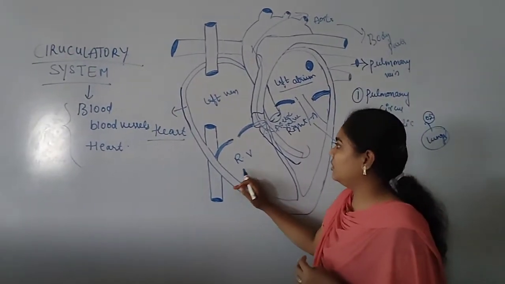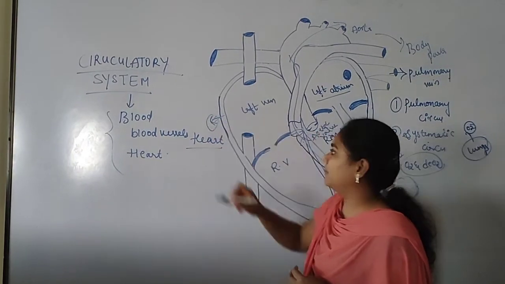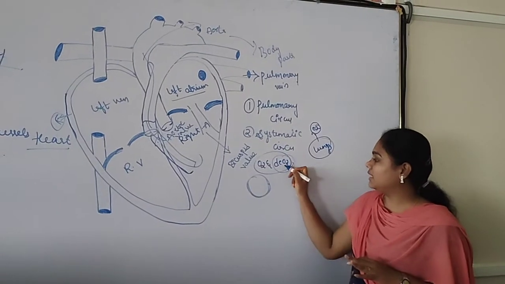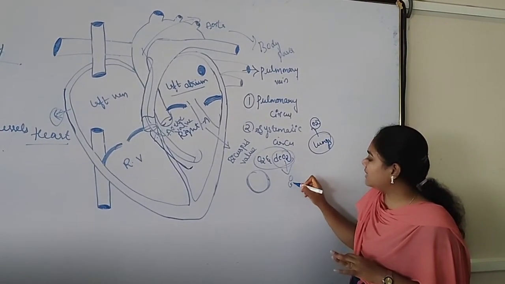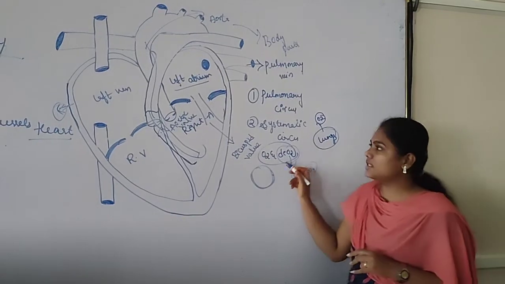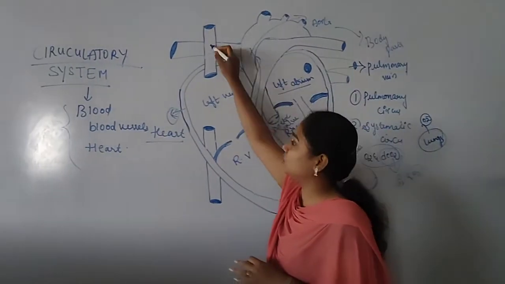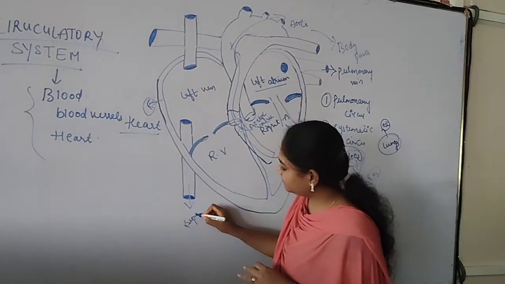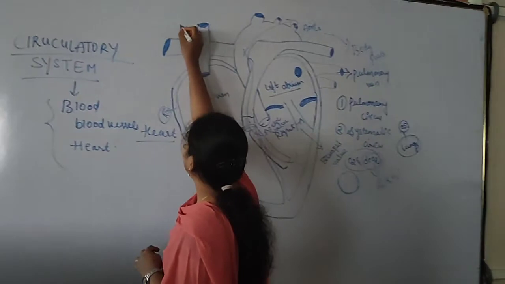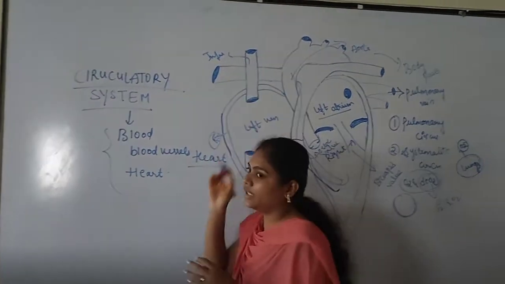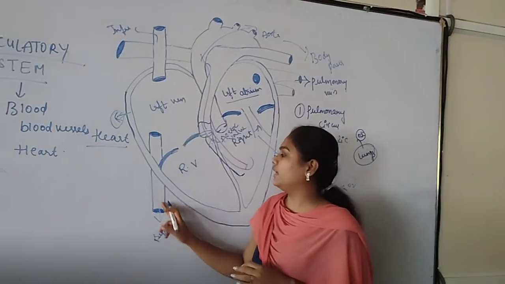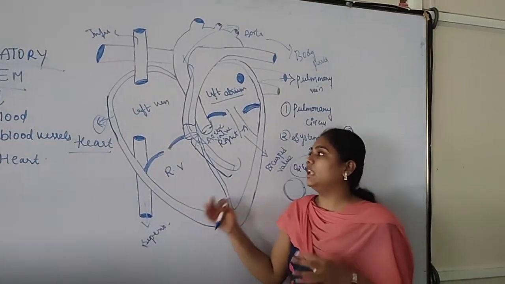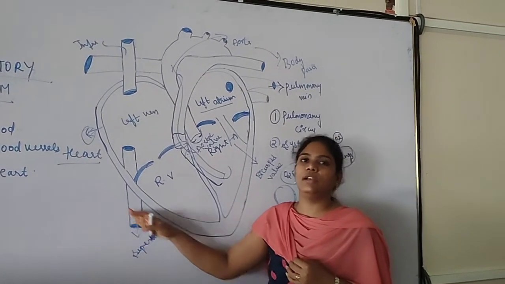Coming to the systemic circulation. I already said that we also have deoxygenated blood, which has more carbon dioxide and less oxygen. This deoxygenated blood generally reaches the vena cava, the superior vena cava and the inferior vena cava. The vena cava carries the deoxygenated blood to the heart.